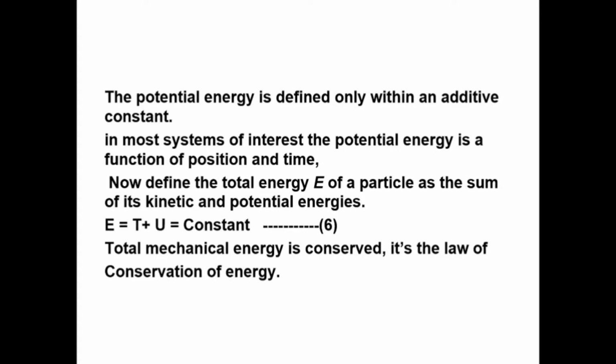Potential energy is defined only within an additive constant. In most of the systems of interest, the potential energy is a function of position and time. Therefore, the total energy E of the particle is the sum of its kinetic and potential energies. Therefore, this total energy E is equal to the sum of kinetic energy T and potential energy U, and it is equal to a constant.